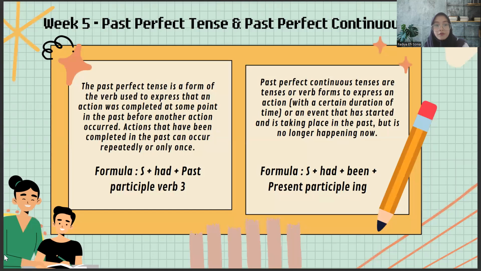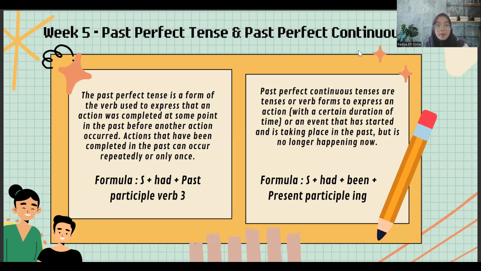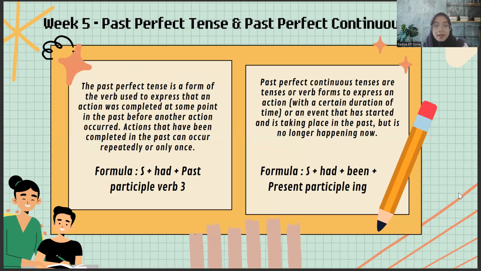And next, week 5 is all about past perfect tense and past perfect continuous tense. The past perfect tense is a form of the verb used to express that an action was complete at some point in the past before another action occurred. Actions that have been completed in the past can occur repeatedly or only once. The past perfect tense formula is the subject plus had plus past participle, verb 3.